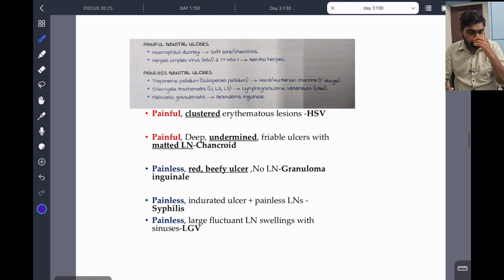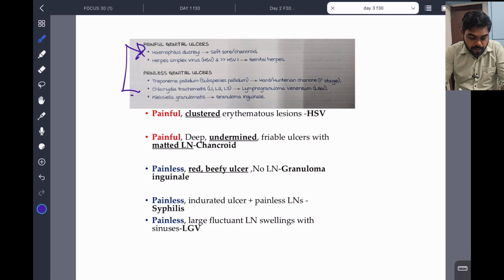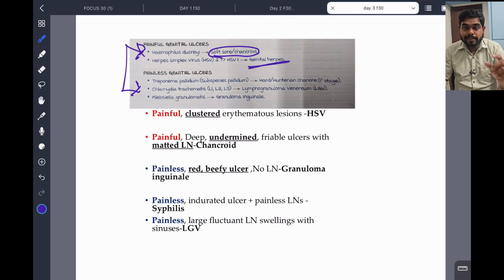So, summary. First of all, in a question there may be a painful genital ulcer or a painless genital ulcer. Painful genital ulcers are caused by Haemophilus ducreyi, that is soft sore or chancroid, and genital herpes, herpes simplex virus 1 and 2.